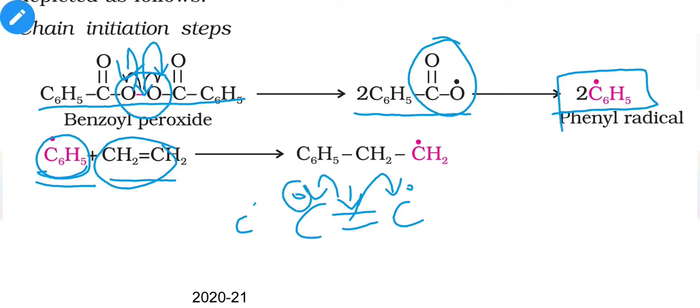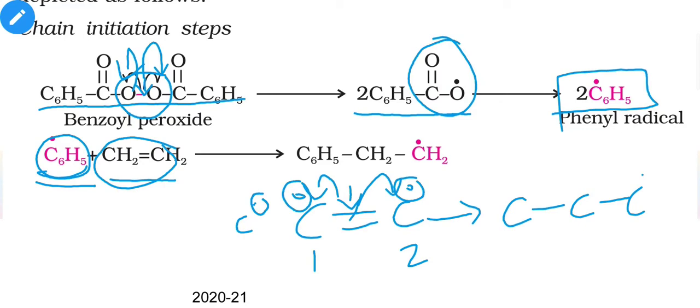This electron of the first carbon will combine with the electron of the free radical, and we will get a new free radical, because the second carbon still has its electron. So you will get a larger new free radical, and this situation will repeat itself.